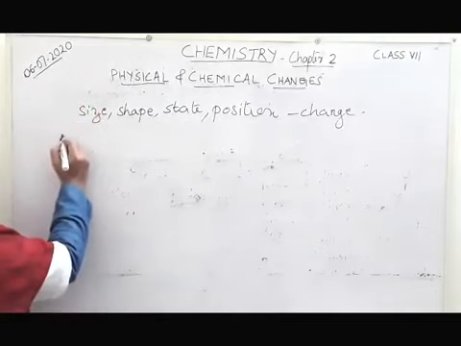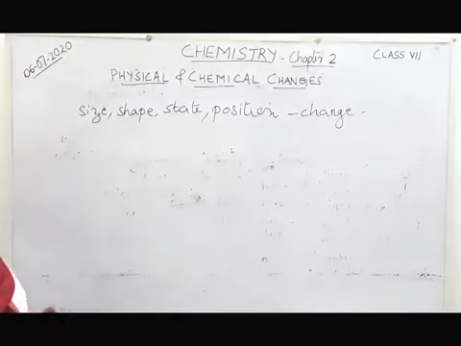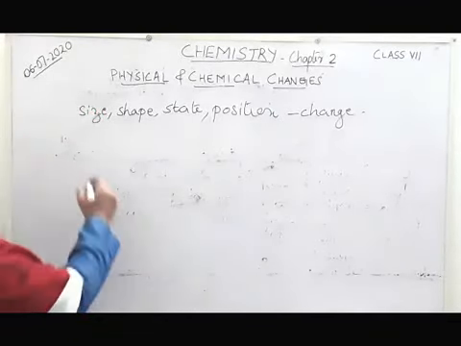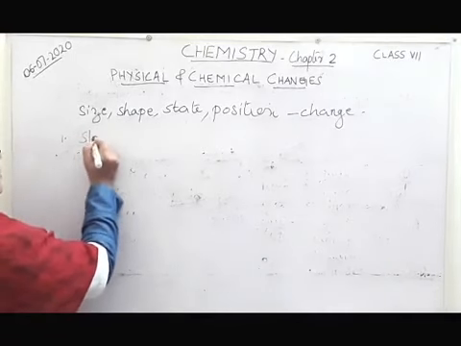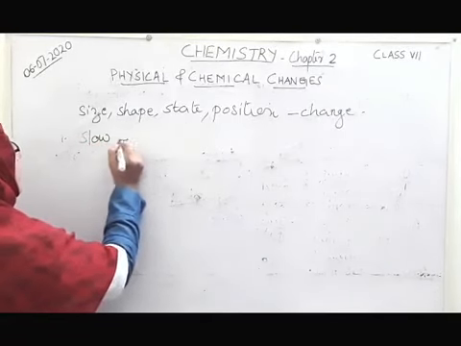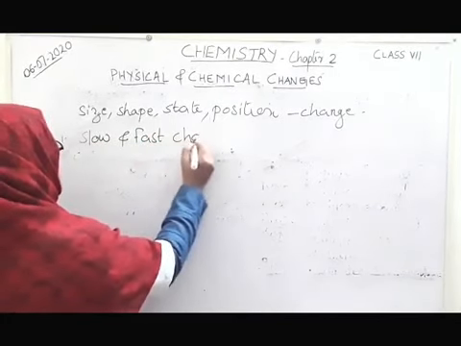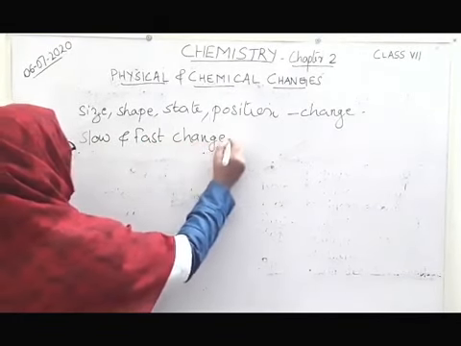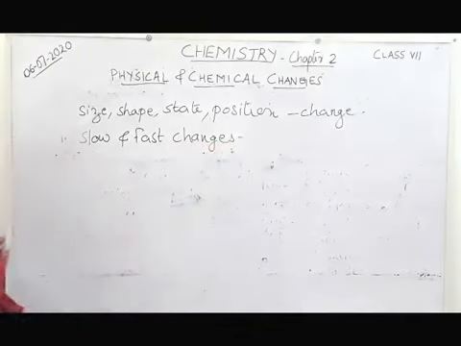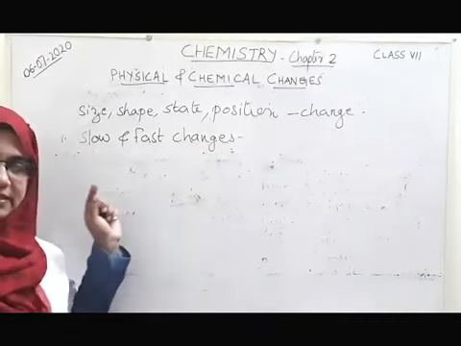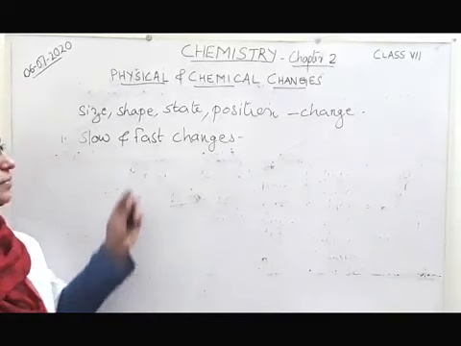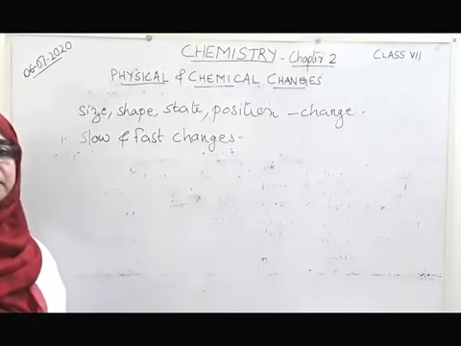First thing we are going to discuss here is about slow and fast changes. Can you tell me some examples for this? Some changes are very slow and some changes are very fast.